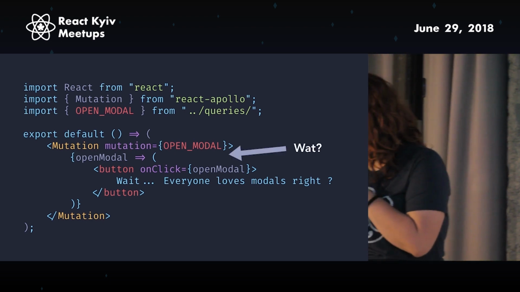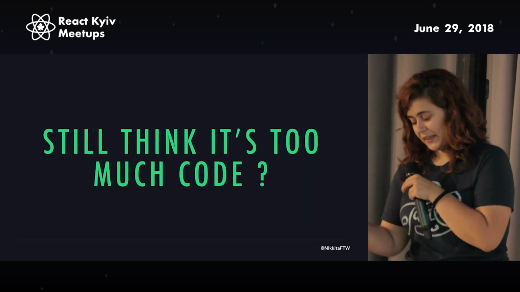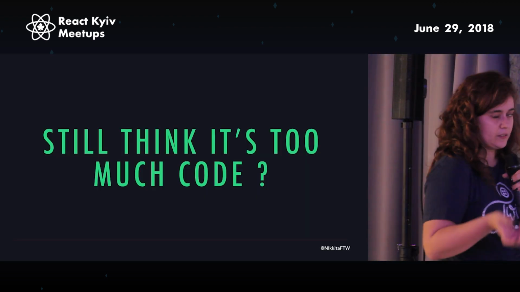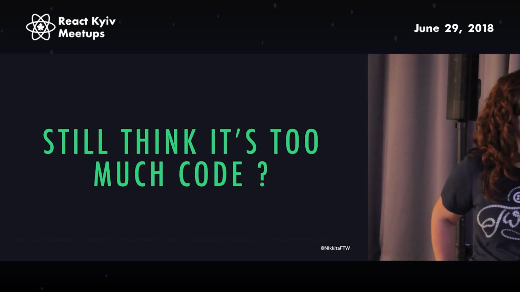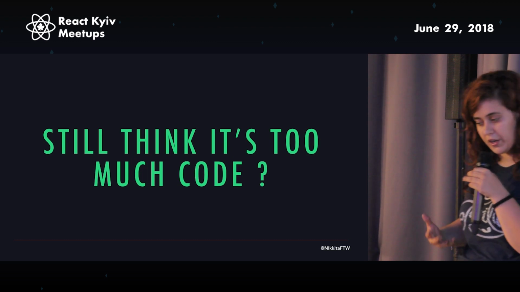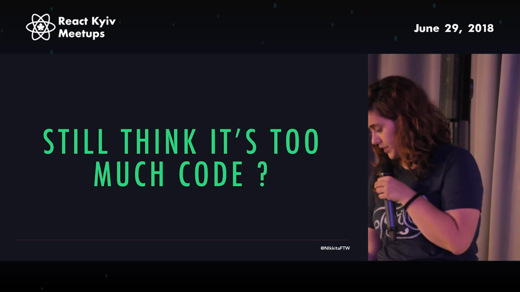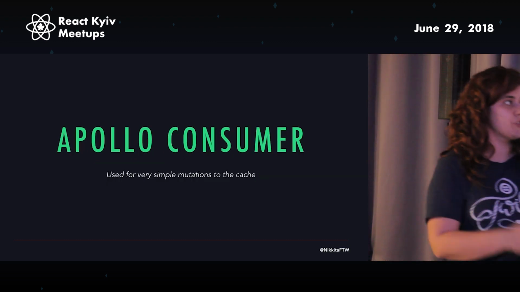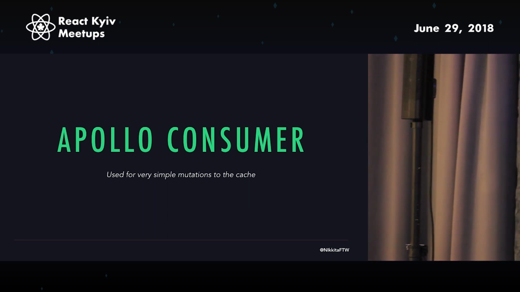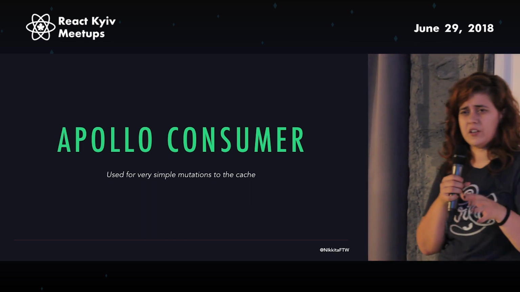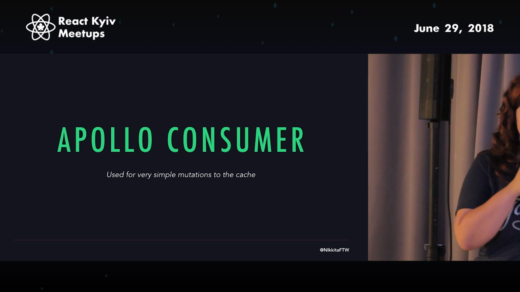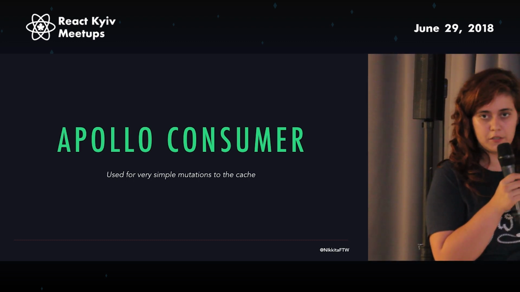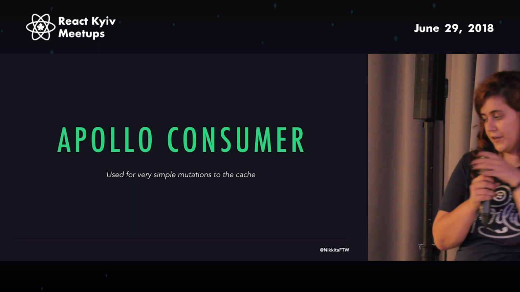And this code is actually pretty small. But the thing is, you probably still think that this is too much code. I always think that there is too much code in my code, which usually leads me to create very smart code that not even I understand. But there is this cool thing called the Apollo consumer. Let's use the new fancy React context API thing. Yeah, so it basically uses that under the hood to make it the same thing, but for this.